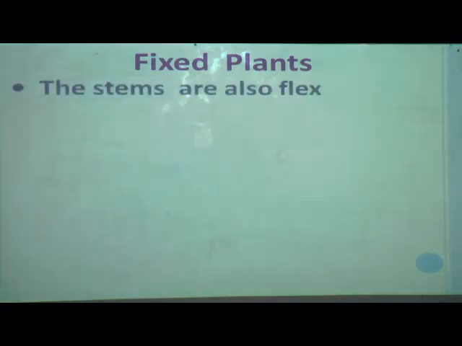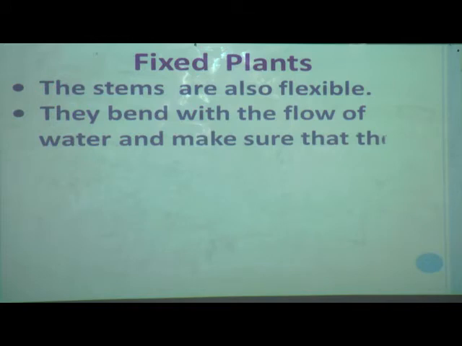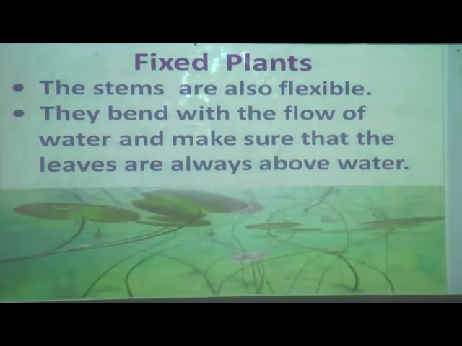Now we will see again what changes are there. The stems are also flexible. In fixed aquatic plants, the stems are also flexible and they bend with the flow of water and make sure that the leaves are always above the water.